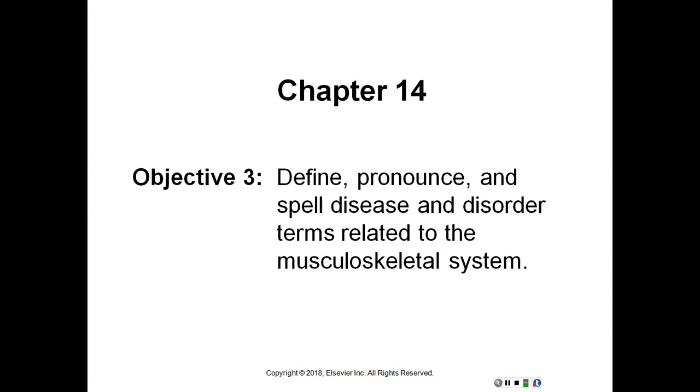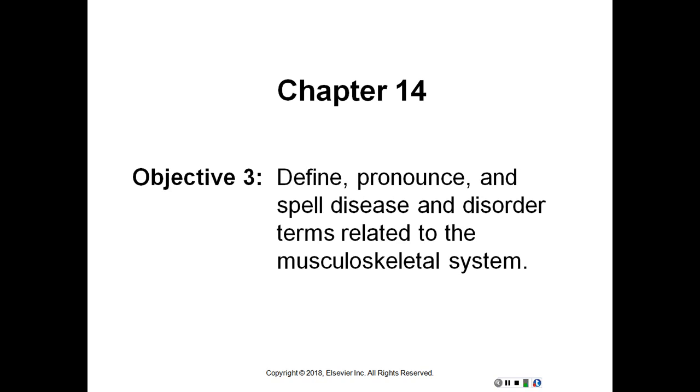So let's start out with ankylosis, abnormal condition of stiffness, often referring to fusion of a joint, such as a result of chronic rheumatoid arthritis. Arthritis, inflammation of a joint. The most common forms of arthritis are osteoarthritis and rheumatoid arthritis. Bursitis, inflammation of a bursa. Chondromalacia, softening of cartilage.